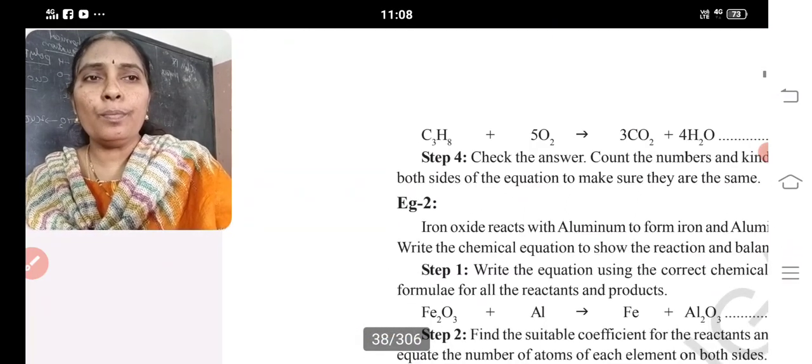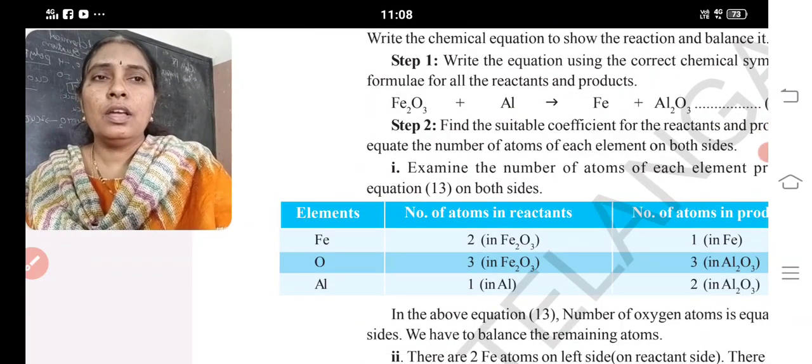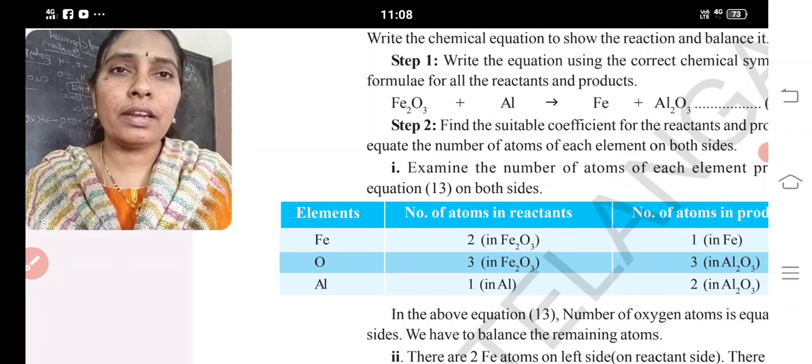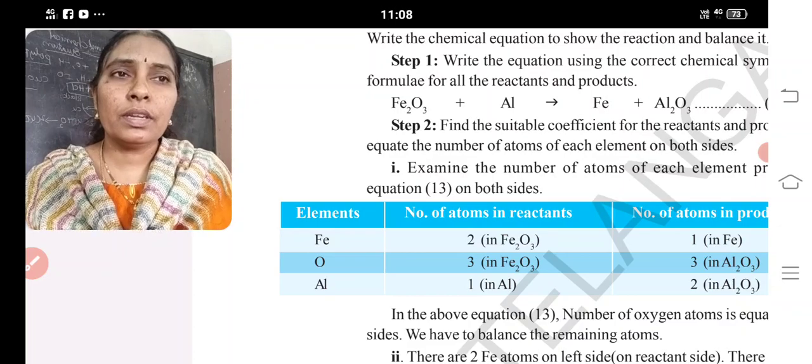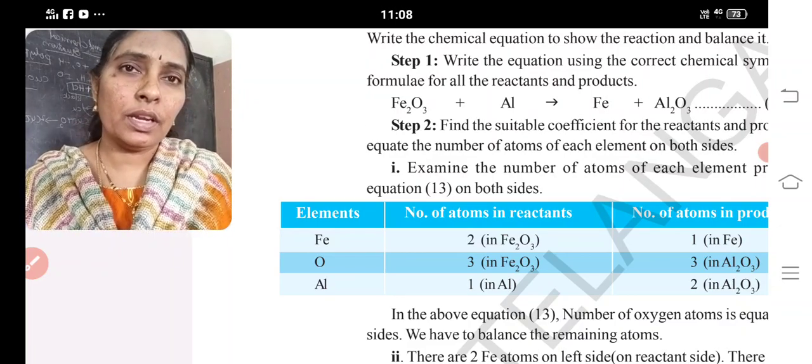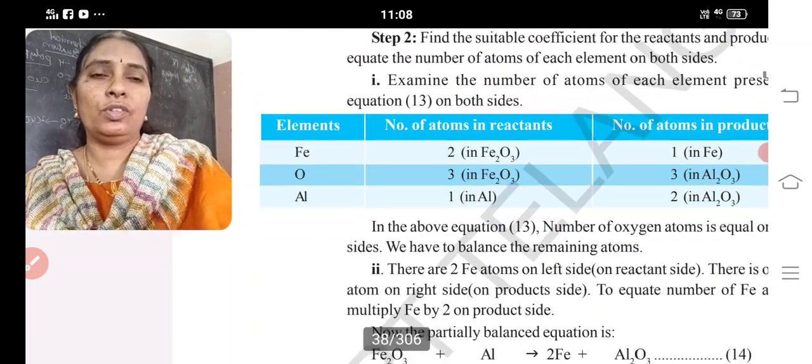Here propane is also solved. Here Fe2O3 is iron trioxide, and aluminum reacts and gives rise to iron plus aluminum trioxide. There also you can write the equation.